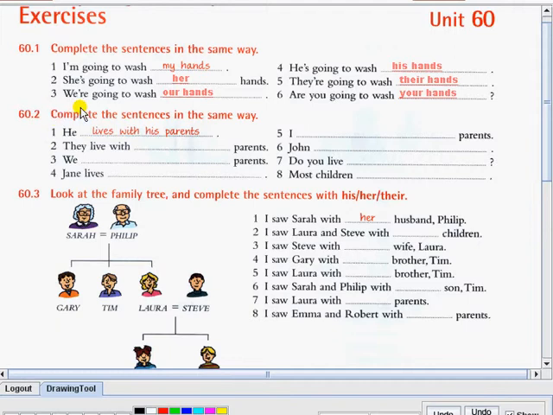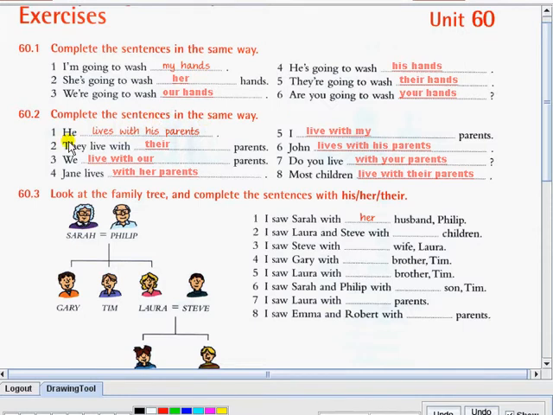Here you have to complete the sentences again in the same way. For example, let's have number 1. He lives with his parents. Here we use the possessive adjective his because of the word he. So now you can pause the video again and then answer the exercise on your own, and then I will show you the answers later. Are you ready? Here are the answers.